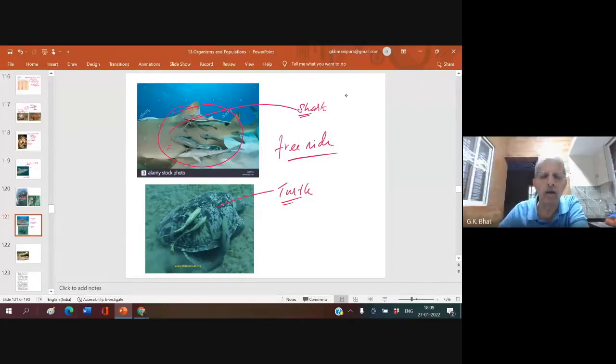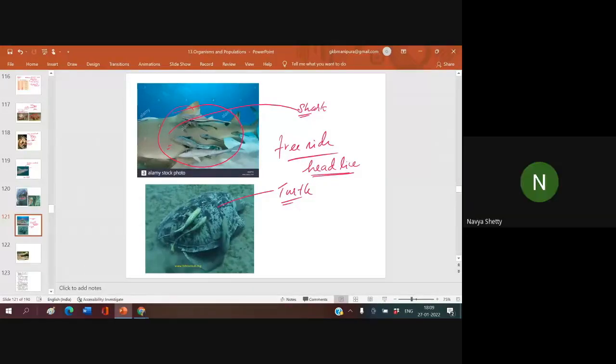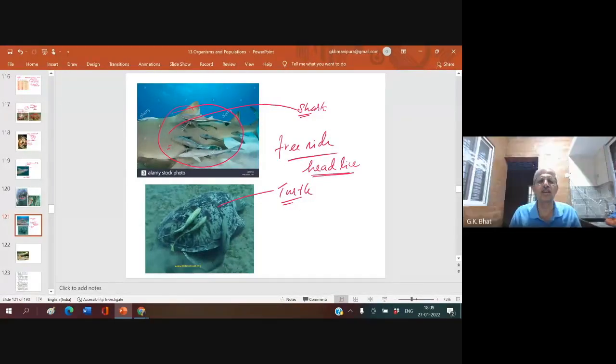Navya, have you ever felt the weight of headlights on your head? No, sir. You have headlights? No, sir. Don't sit near her.